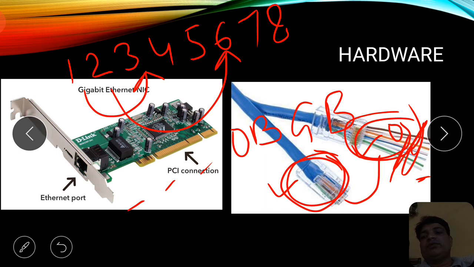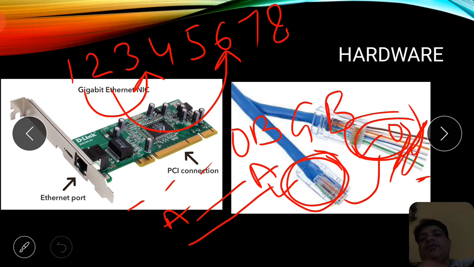Whenever we have the same standard, for example A at both ends, it is called a straight wire. If we have 568A on the first end and 568B on the other end, then it is called a cross cable.